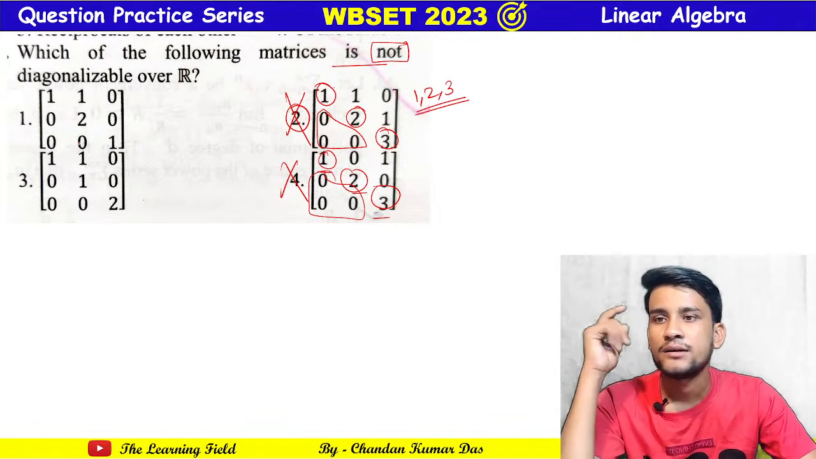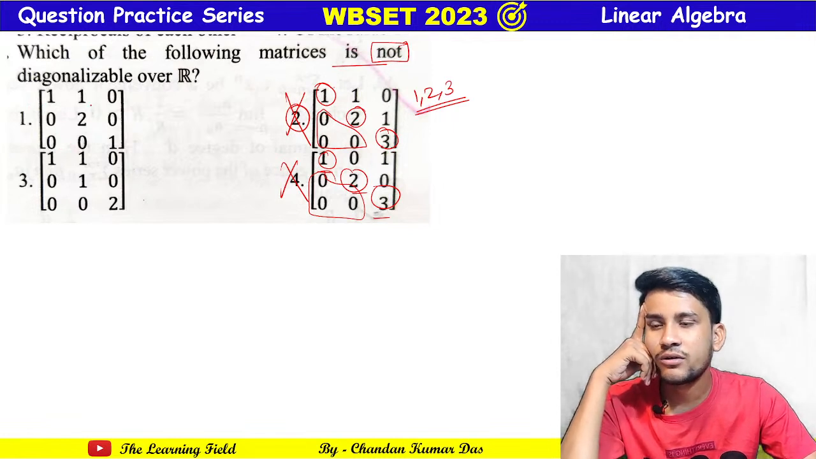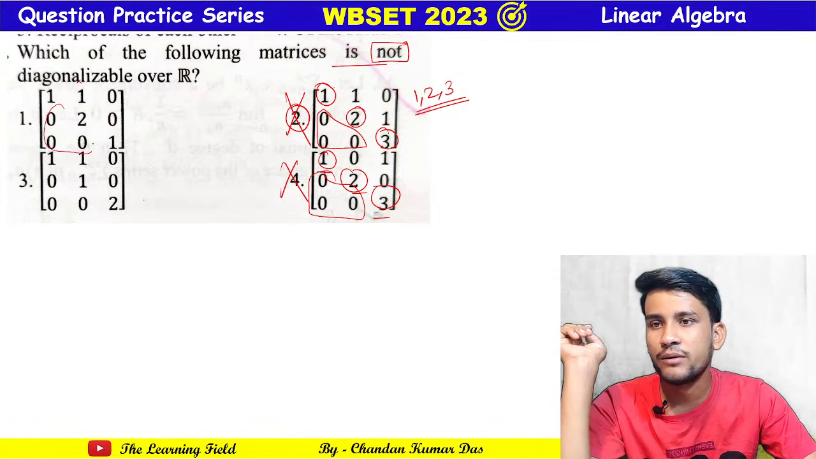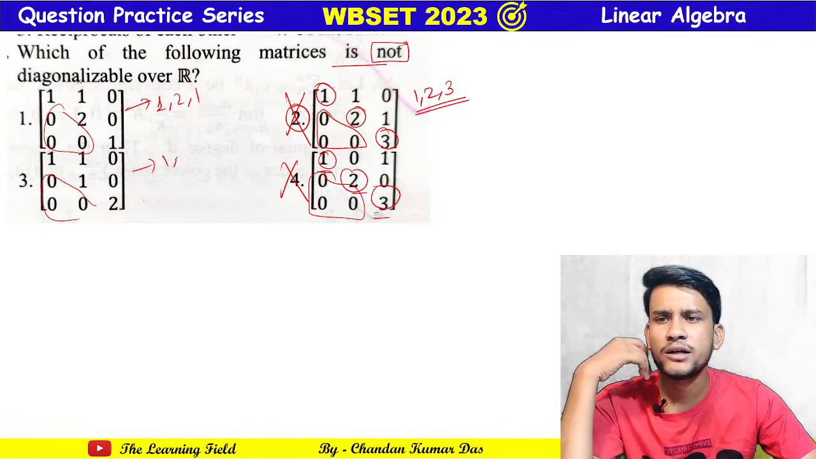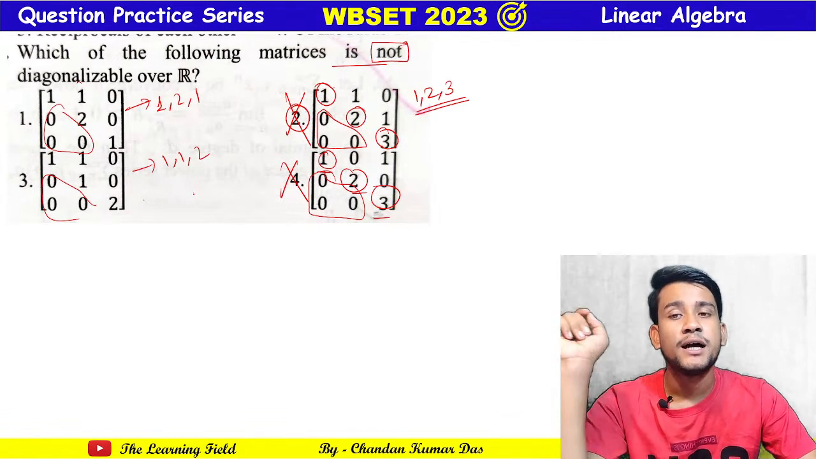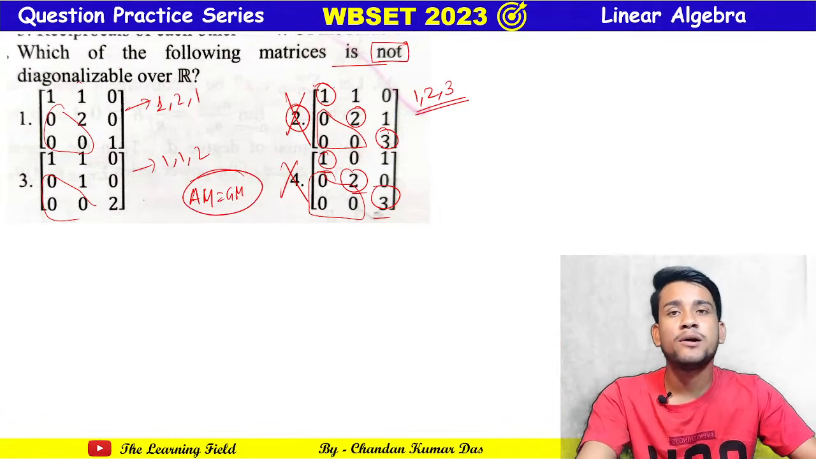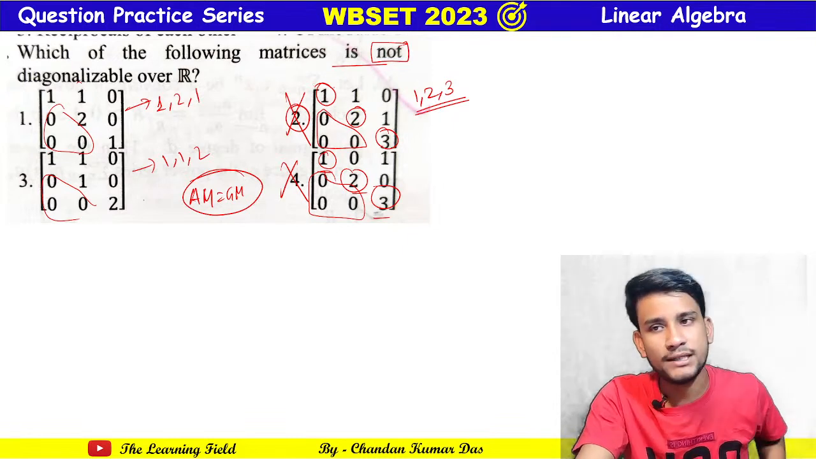Okay, now in option 1 and 2, there is also a triangular matrix, that is, this is also an upper triangular matrix, and this is also an upper triangular matrix. Now the eigenvalues are 1, 2 and 1, and the eigenvalues are 1, 1, 2. Two eigenvalues are the same. So now we check the case AM equal to GM. If AM equals GM for each eigenvalue, then this matrix is diagonalizable, otherwise not.